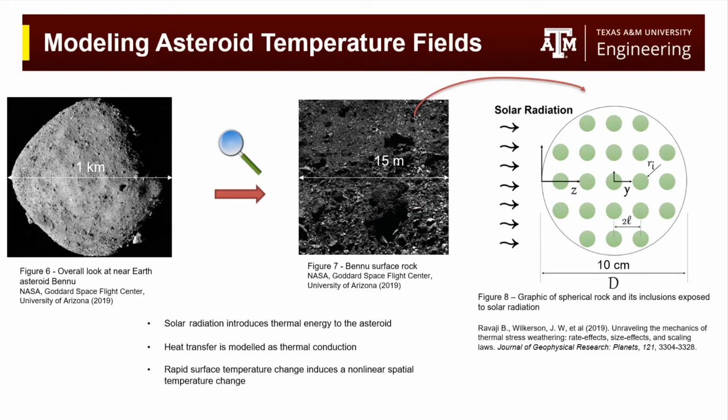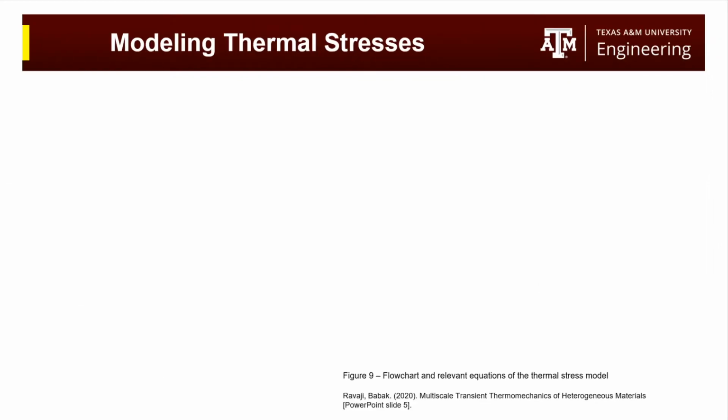At any macroscopic location zeta, a microscopic coordinate y could be surmised, and this factor of 2L represents separation, with L being nearest neighbor distance. Heat transfer between these green inclusions is modeled as thermal conduction, the transfer of energy through microscopic particle collision. It's also worth noting that a fast temperature change in the bulk rock can make a nonlinear temperature change through space, between these green inclusions. My group's model focuses on analyzing thermal stresses in these spherical rocks.